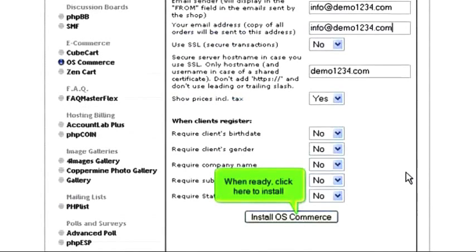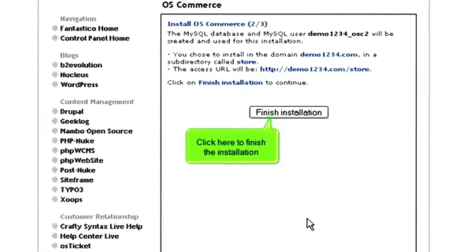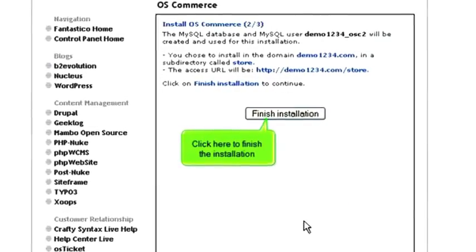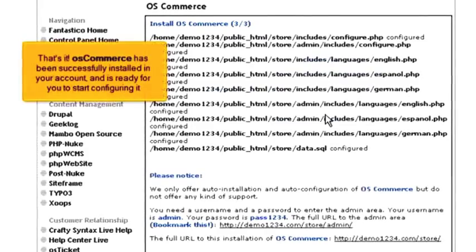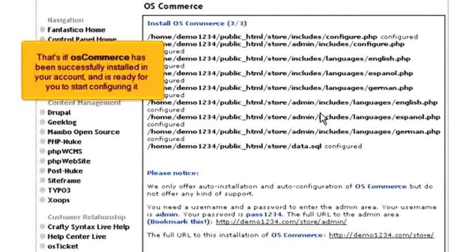When ready, click here to install. Click here to finish the installation. That's it! osCommerce has been successfully installed in your account and is ready for you to start configuring it.